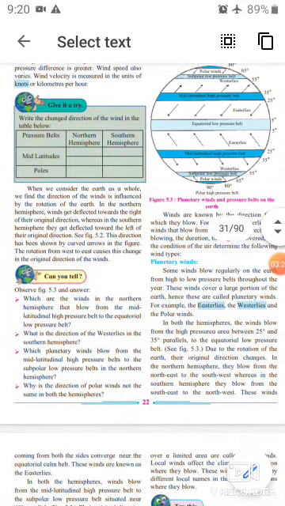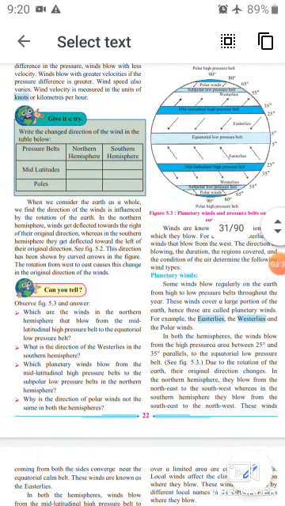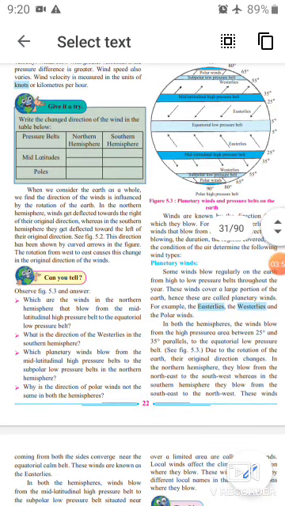The winds that blow regularly on the earth from high to low pressure belts throughout the year are called planetary winds. These winds cover a large portion of the earth. For example, the easterlies, the westerlies, and the polar winds. Planetary winds are again classified into three types, that are easterlies, westerlies, and polar winds.